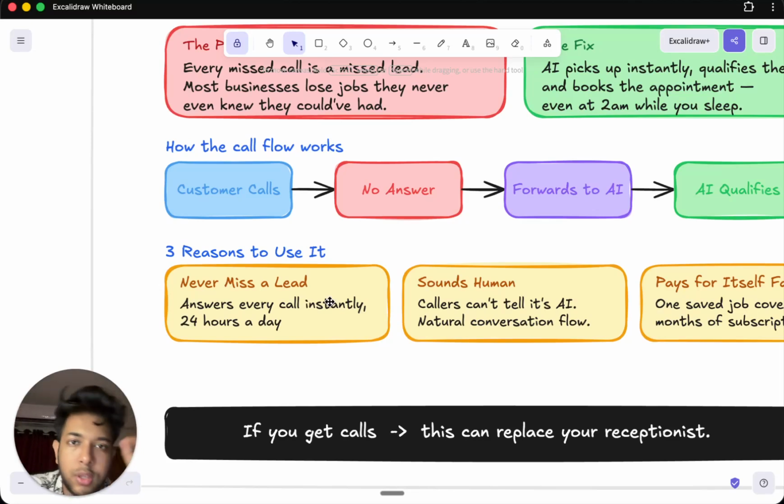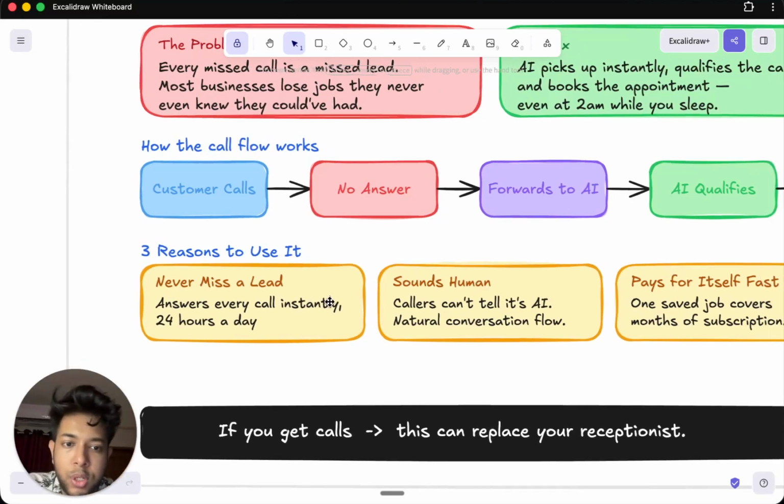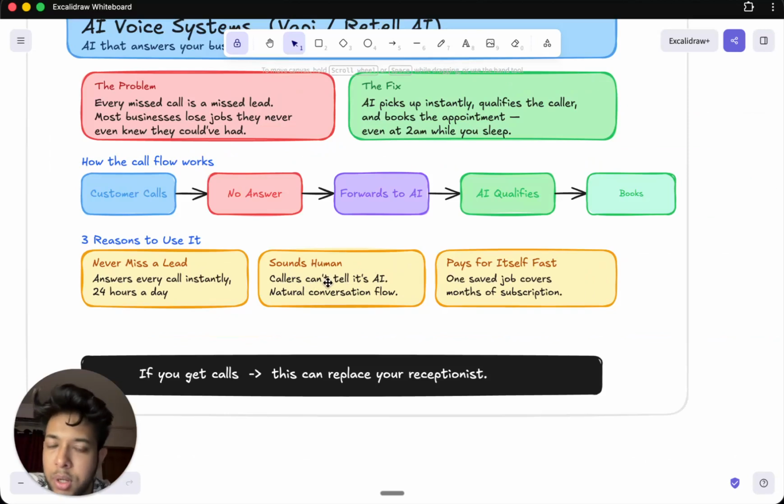You can just think this through as to how powerful this can be, because if you're losing out on at least 1 or 2 customers per month because of missed calls, then you're missing out on, let's say, 12 or 14 customers per year on missed calls. And this can eventually lead to a lot of lost revenue annually. And also it sounds like a human, if not even better.